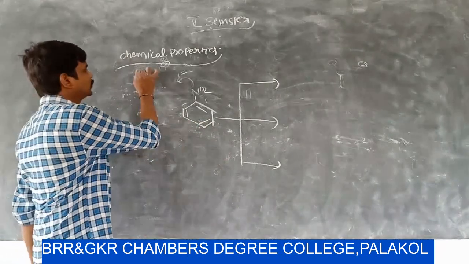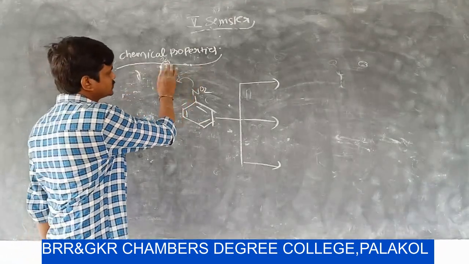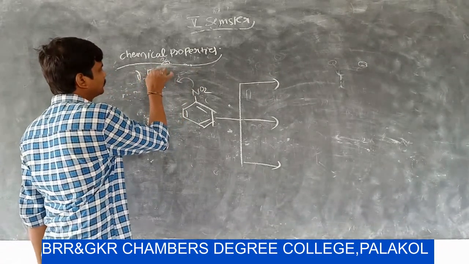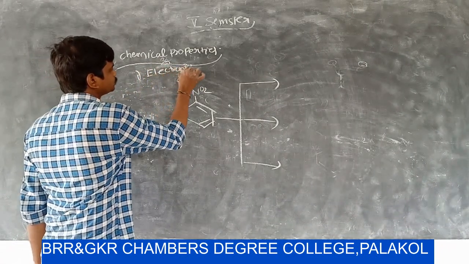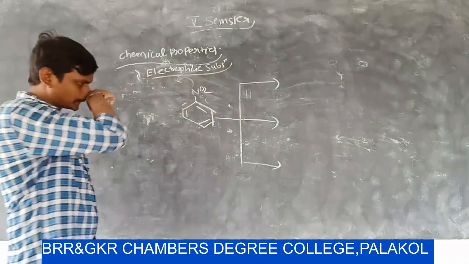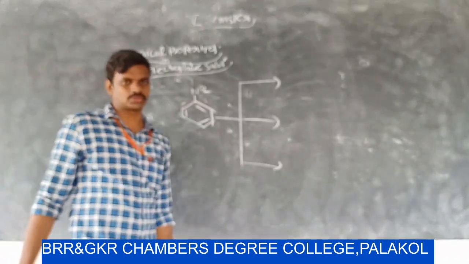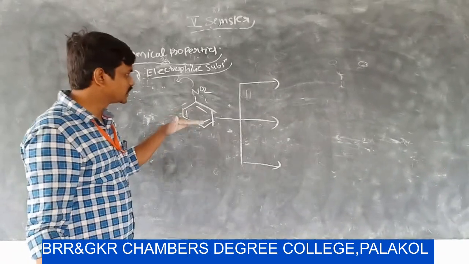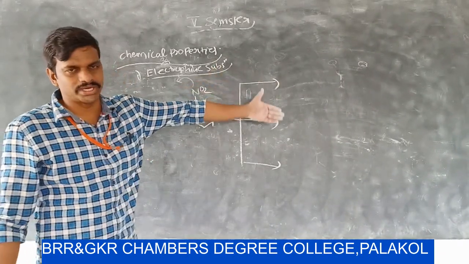Here we will discuss inertness, and now we will discuss electrophilic substitutions. Nitrobenzene undergoes electrophilic substitution reaction.